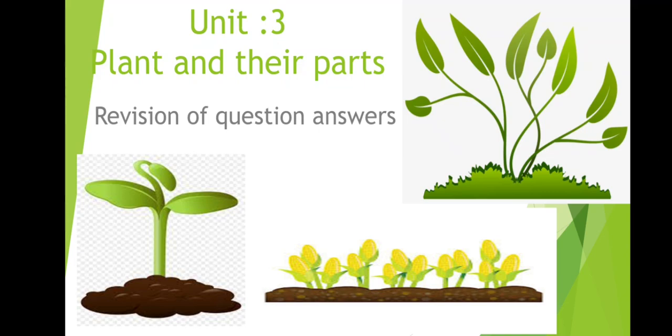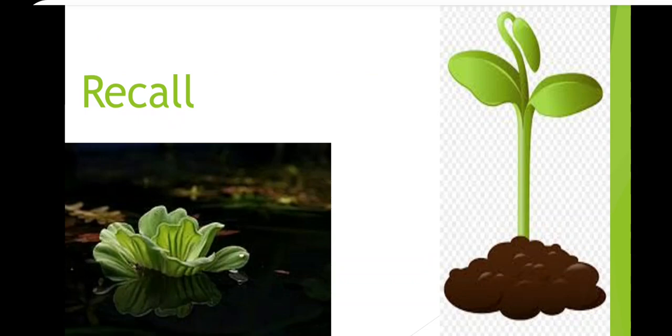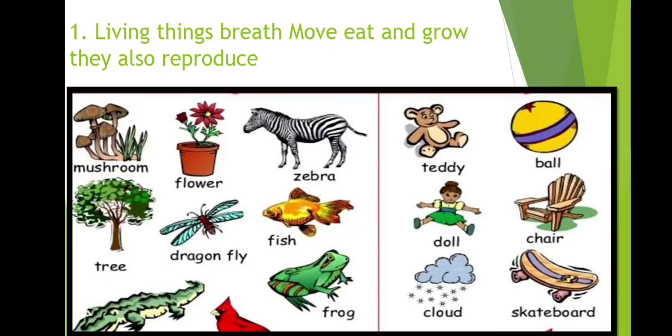In this lecture, we are going to revise our next unit, and that is Unit 3, Plants and their parts. We already know that plants are living things, and living things are those which can breathe, which can eat, and which can move. They also reproduce their young ones, and also they produce their exact copy of their young ones. Plants are of many different shapes and sizes, and plants grow in soil and in water also.